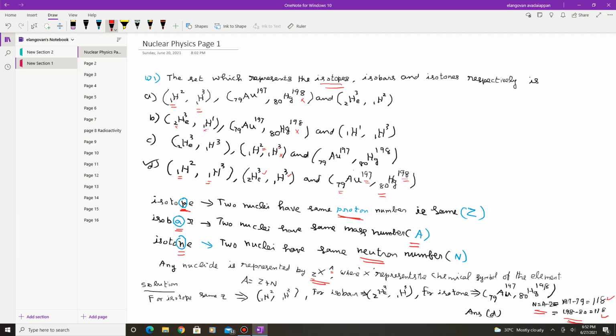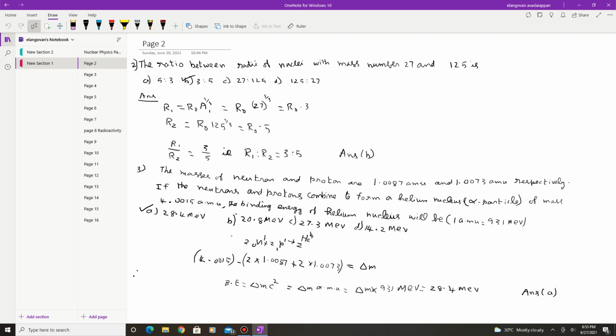So for these 2 elements, the neutron number is the same. Therefore this is isotone. So isotope, isobar and isotone, therefore option D is the correct one.